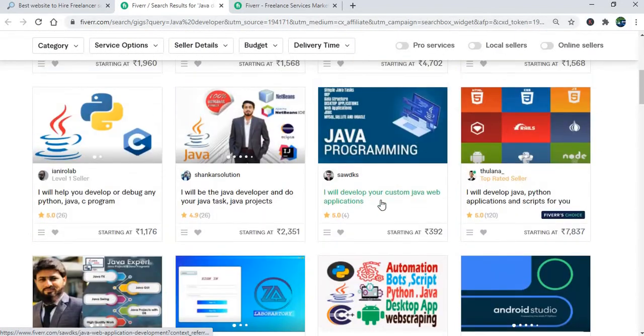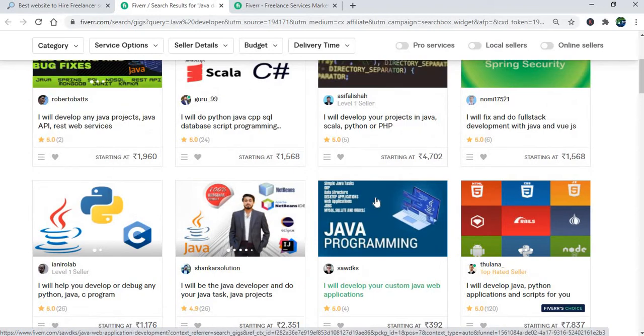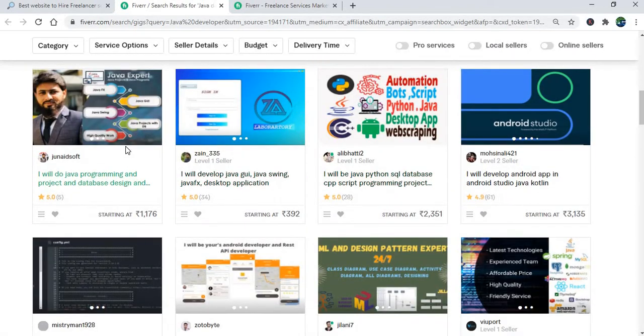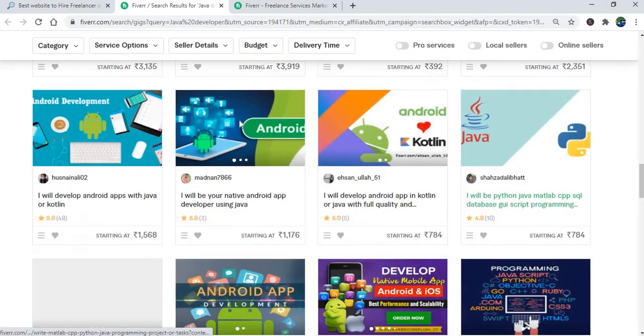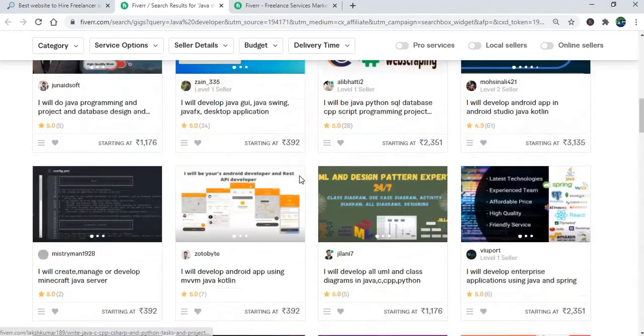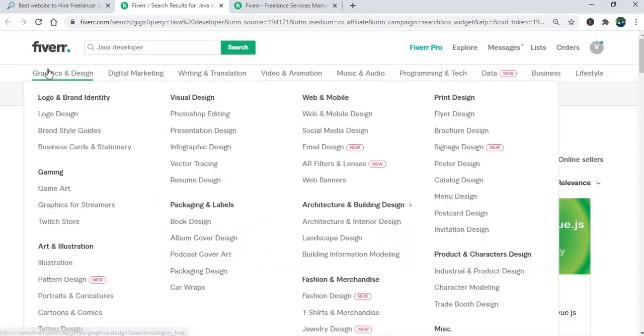Here you can see 392, starting price 392. I'll develop your custom Java web applications. He can help you, as well as multiple freelancers are available. So many types of freelancers, they're doing multiple jobs: graphics and design, Photoshop editing. Let me click on the Photoshop editing,